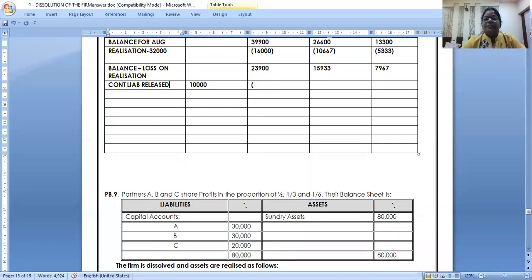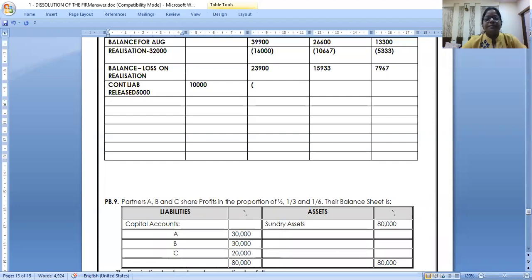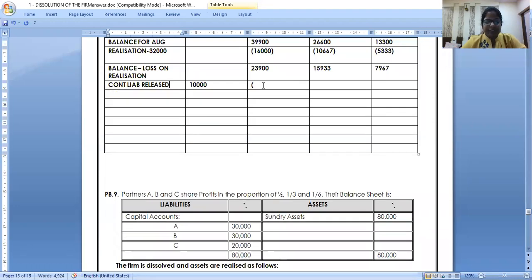Yes, 5,000 for the first partner, then 3,333 for the second partner, and 1,667 for the third partner. Done. Finally, you get loss on realization.